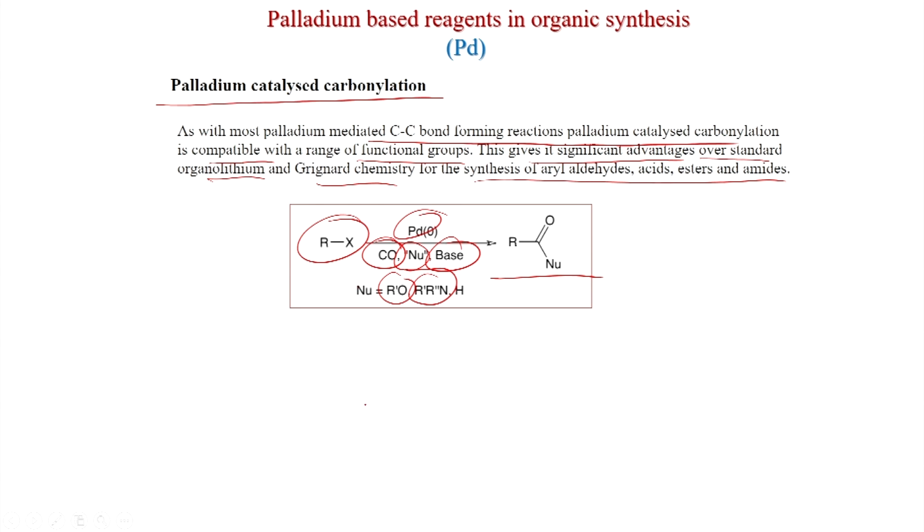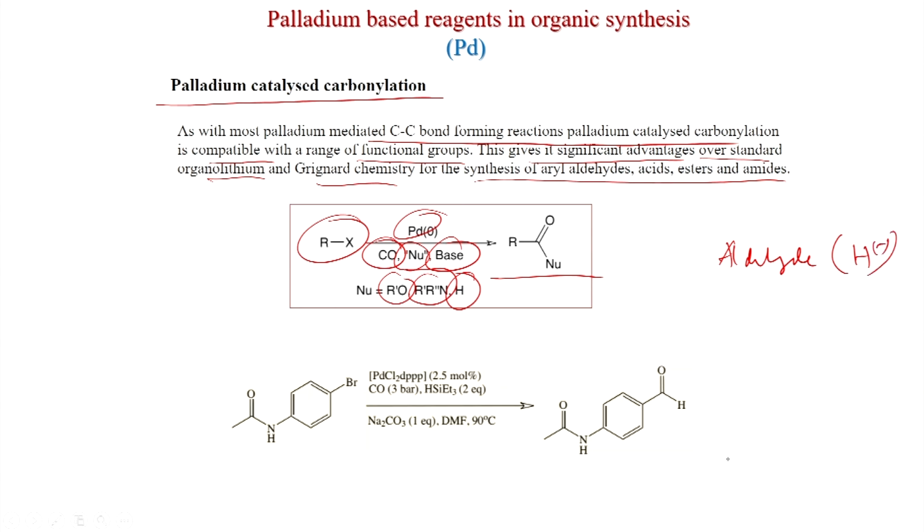If you have an amine, then you get an amide, and if you give H minus, then what will happen? Aldehyde. So, aldehyde will form if there is an H minus, that example we will see. Suppose if you have this bromobenzene and this substituent is present, with this catalyst PdCl2 dppp and carbon monoxide 3 bar, this is the hydride source triethylsilane and this is the base sodium carbonate, DMF, 90 degree centigrade. This bromine is displaced with an aldehyde moiety.